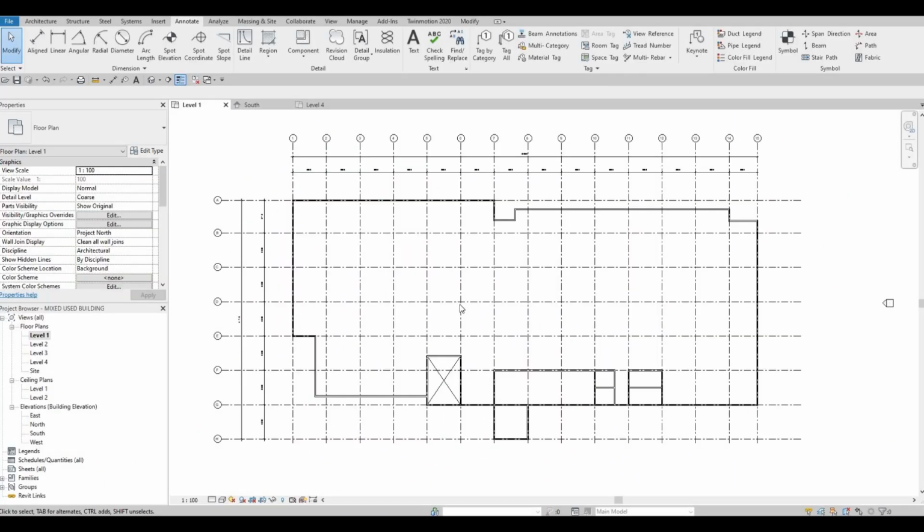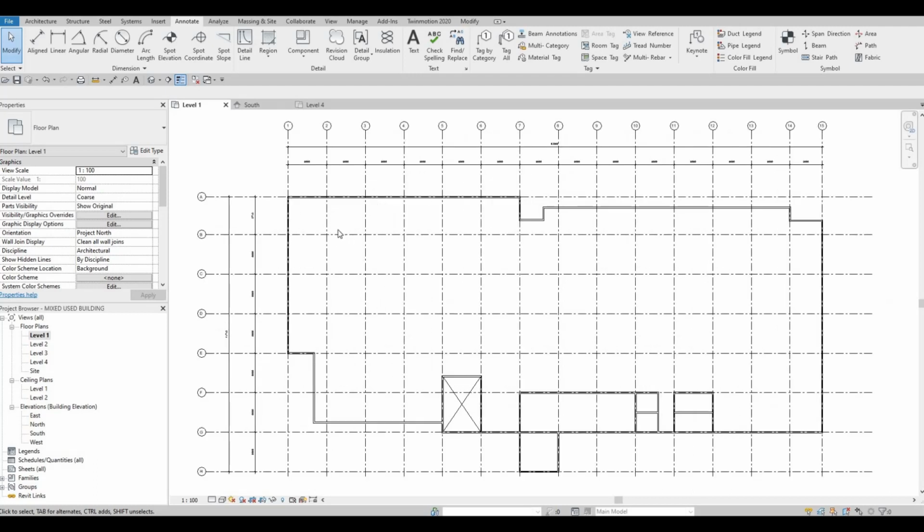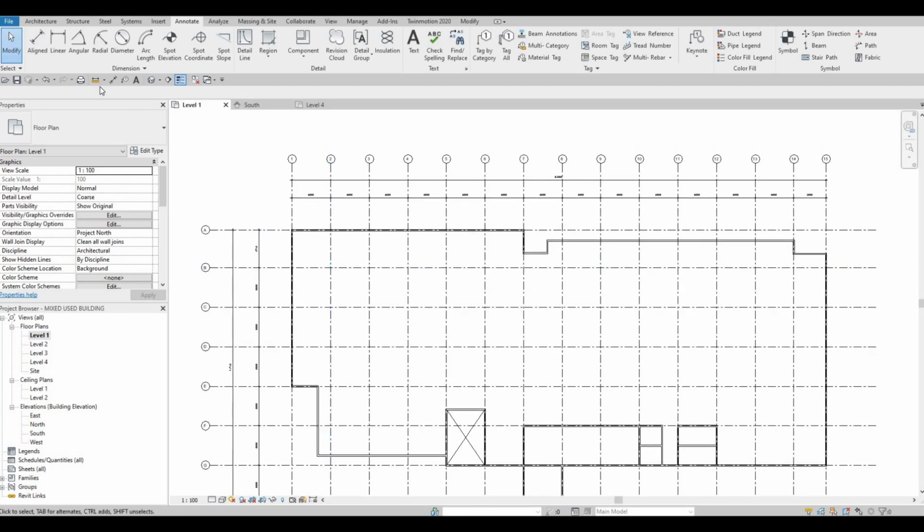So in the previous video, we started everything. We added our grid lines, levels, and even our exterior wall. Now we're going to continue working on this. We're mainly going to focus on our retail area here.